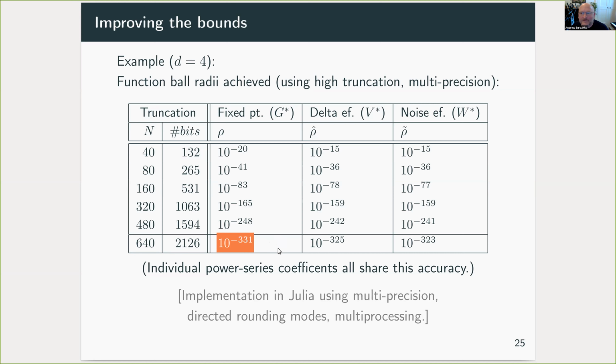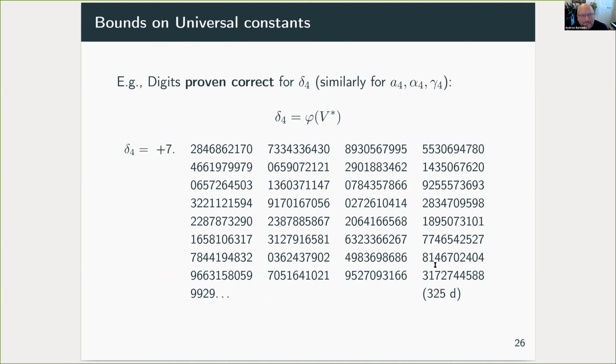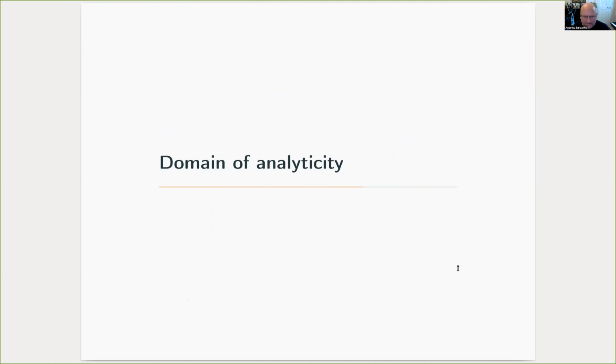And because this is an L1 bound, it's the sum of all of the absolute errors, then every single power series coefficient is at least that accurate. So this was a very satisfying thing to do. And we gained similar bounds on the delta eigenfunction and the noise eigenfunction. A side effect of this, of course, is that we're able to prove, probably for the first time, I think, that certain digits of these universal constants are definitely correct. There are many numerical computations of these. This method gives us rigorous digits, for example, 325 in this case for delta.